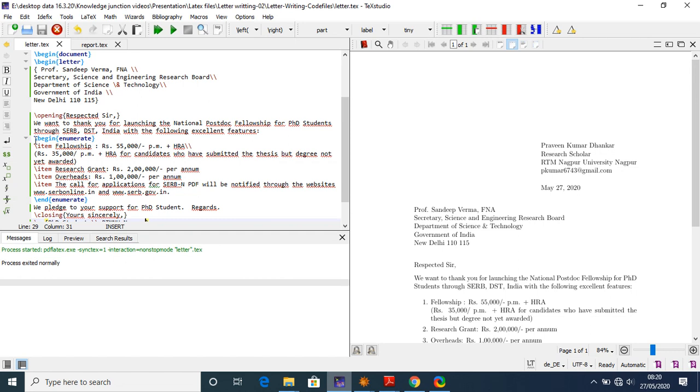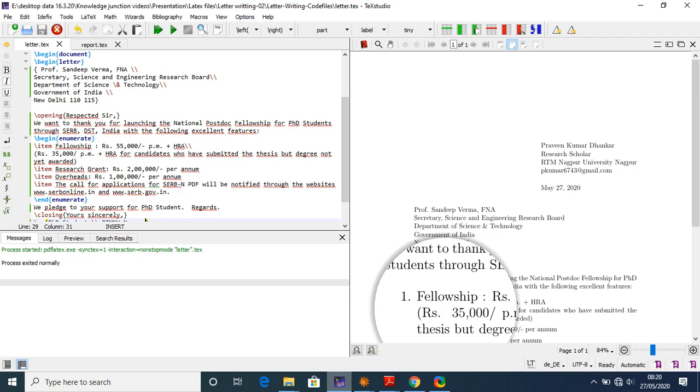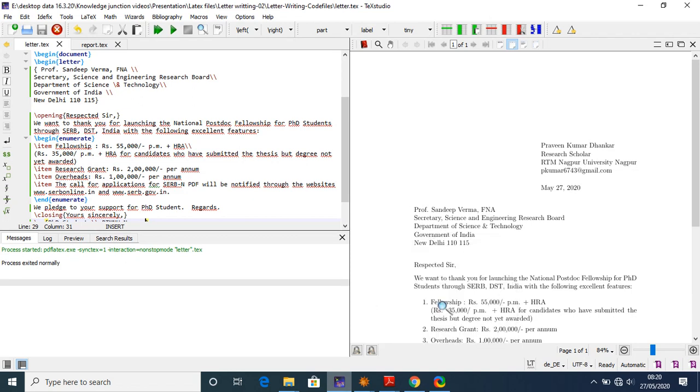So then I start with \begin{enumerate}, then \item. Here you see it automatically gives a number. So I write the fellowship, which is of rupees 55,000 per month plus HRA, 35,000 per month plus HRA for candidates who have submitted the thesis but the degree is not yet awarded.